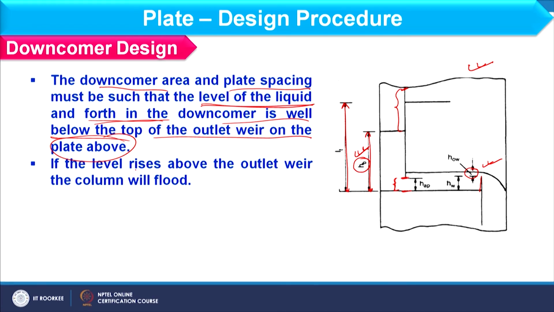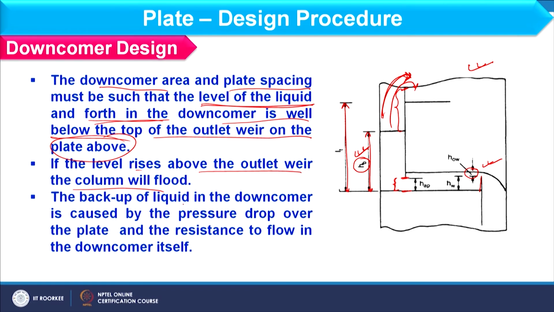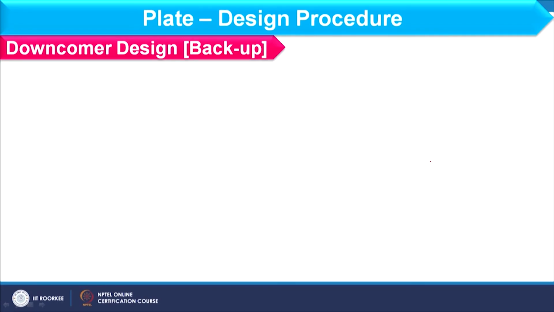Further, if the level rises above the outlet weir, the column will flood, because in this way liquid will move in this direction. So, the backup liquid in downcomer is caused by the pressure drop over the plate and the resistance to flow in the downcomer itself. So, we have to focus on this particular section as well as plate pressure drop. So, let us consider the downcomer design that we also call the backup.